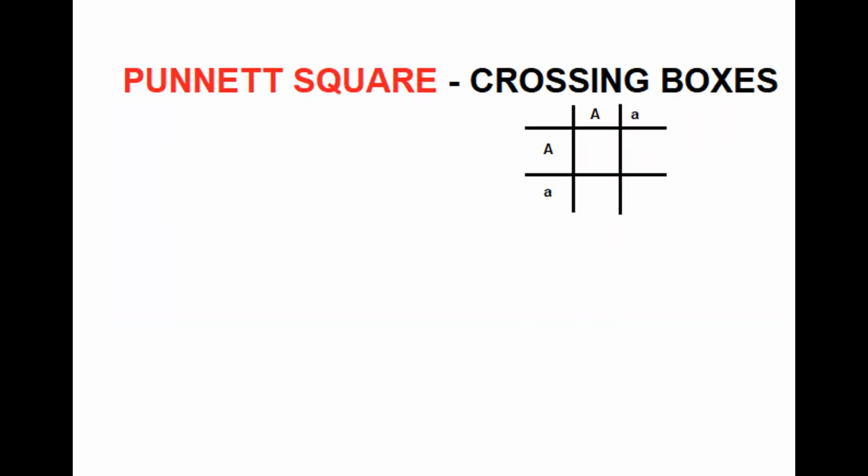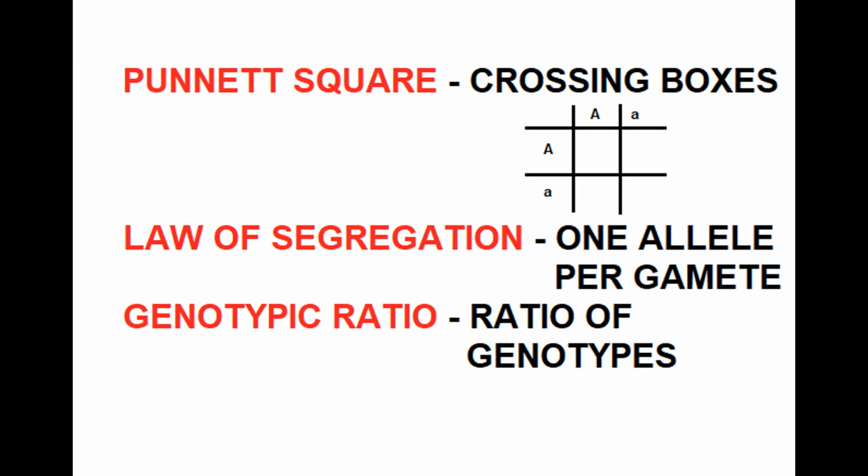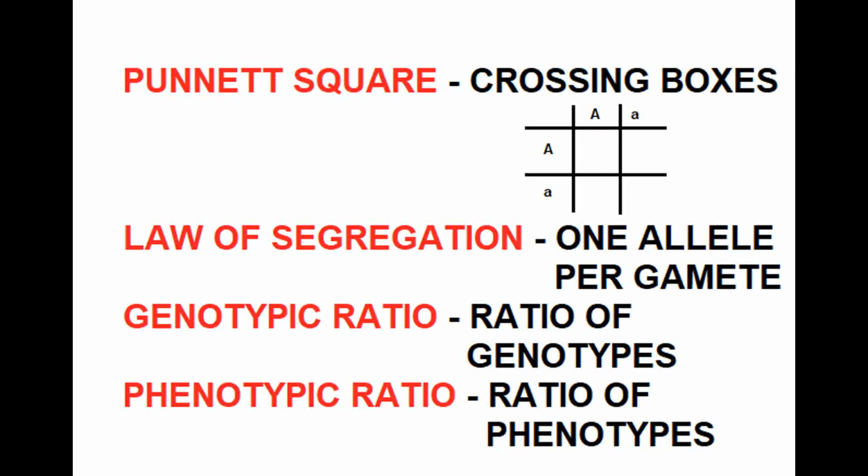Punnett square is the box-like structure that allows us to illustrate the cross between two individuals. The law of segregation is the fact that usually there is only one allele per gamete. Genotypic ratio is the ratio between different genotypes. Phenotypic ratio is the ratio between different phenotypes.